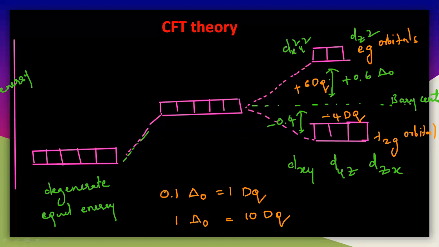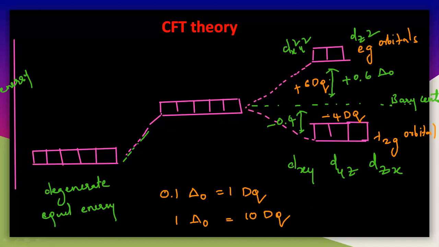Mulliken gave these symbols for the two types of orbitals, Eg and T2g. Remember that Eg is always along the axis, that is dx square y square and dz square. And T2g is dxy, dyz and dzx, where the lobes are present in between the axis. So this is completely the crystal field splitting diagram for the octahedral complex.